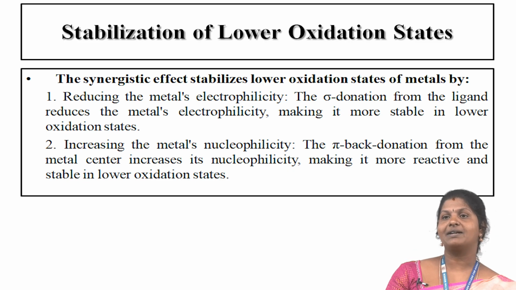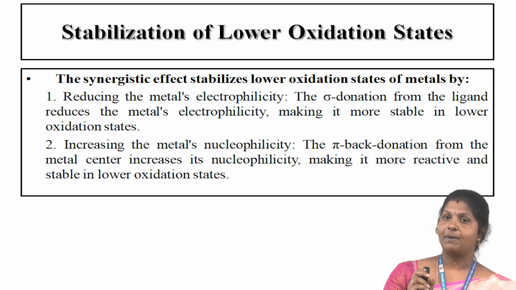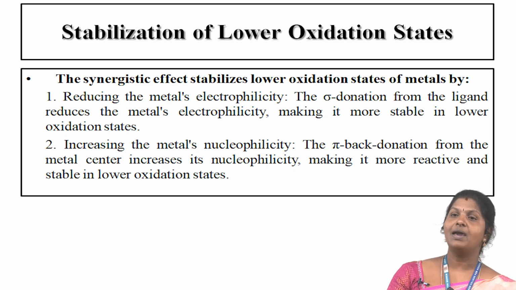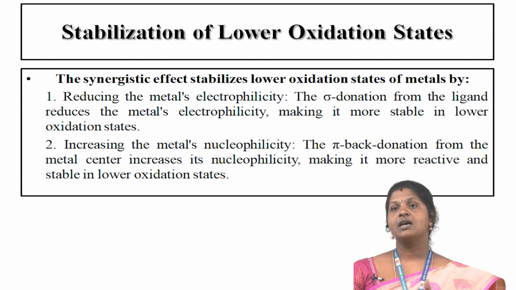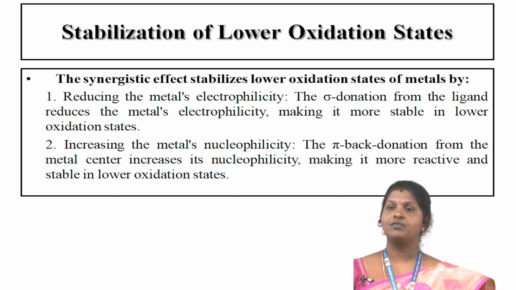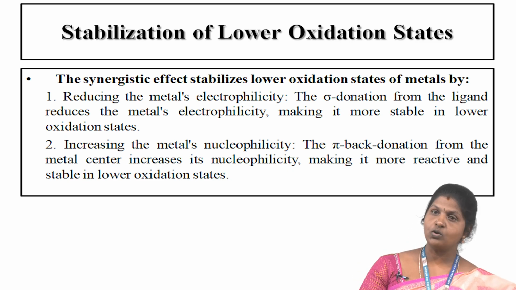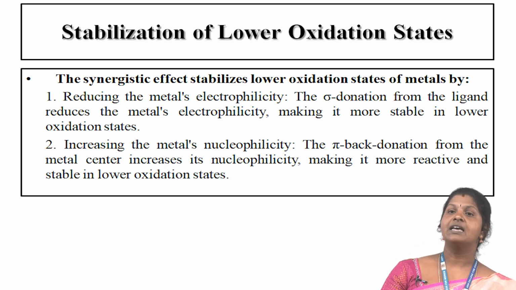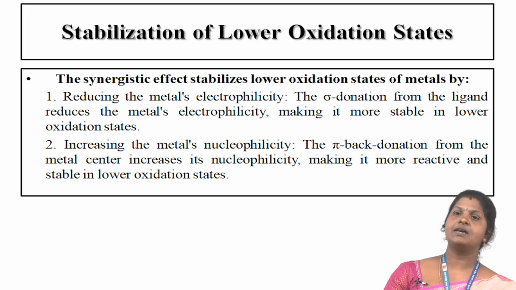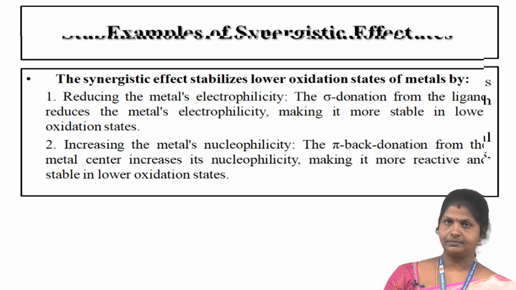And increasing the metal nucleophilicity: the pi back donation from the metal center increases its nucleophilicity, making it more reactive and stable in a lower oxidation state. What is the difference between reducing and increasing metal electrophilicity and nucleophilicity? Reducing the metal electrophilicity gives a more stable lower oxidation state. Increasing metal nucleophilicity gives a more reactive and stable lower oxidation state.